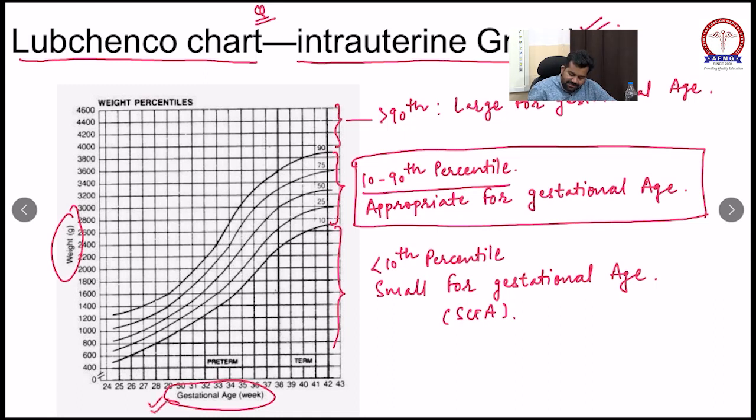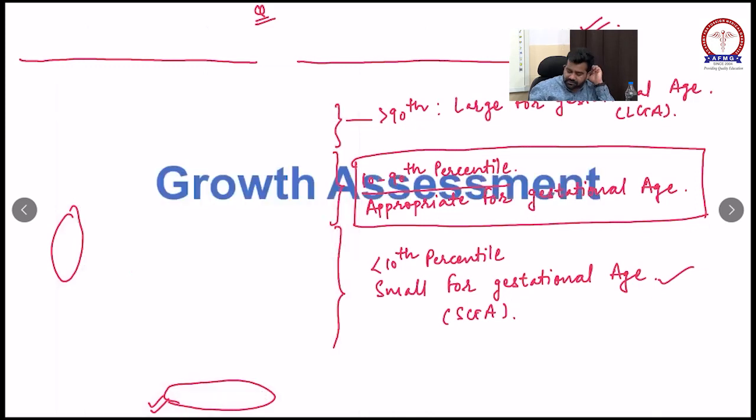You compare gestational age in weeks to the weight of the child. Less than the 10th percentile is a small for gestational age baby, SGA baby. And more than the 90th percentile, the child is considered a large for gestational age baby. So these are the important weight parameters.